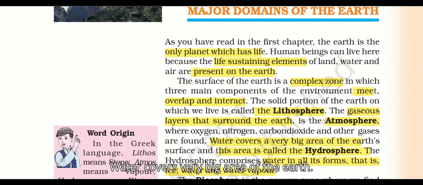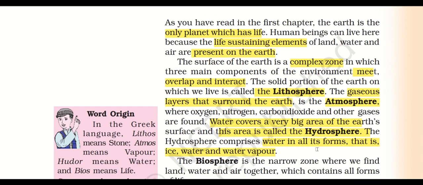Water covers a very big area of the earth. This area is hydrosphere. To understand it simply: the solid portion of earth is lithosphere, the gaseous layer that surrounds the earth is atmosphere, and the water that covers a very big area is hydrosphere.